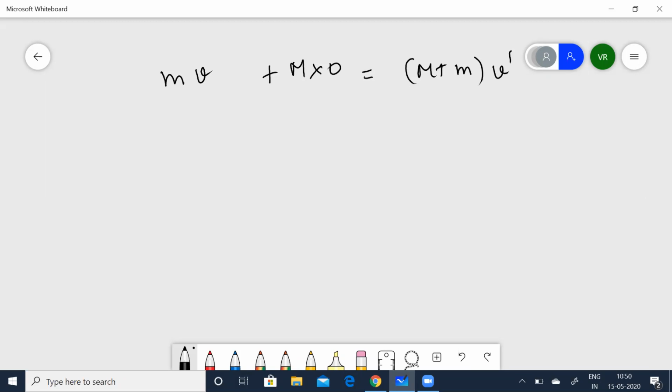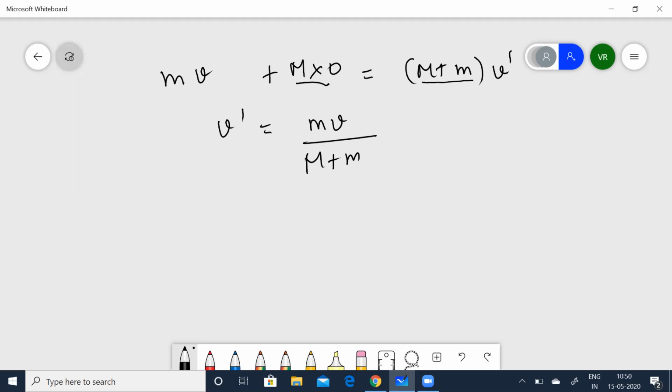The momentum after collision is like this because this object did not have velocity initially, but later on after it collides with the particle, it sticks on to that. So I have taken the total mass to be m plus M into v dash. From this we can calculate v dash is equal to mv by m plus M.